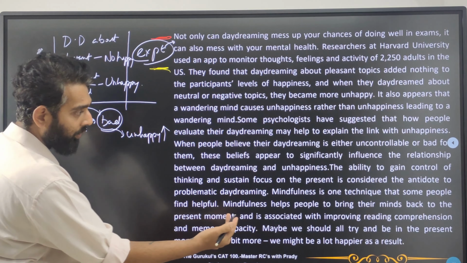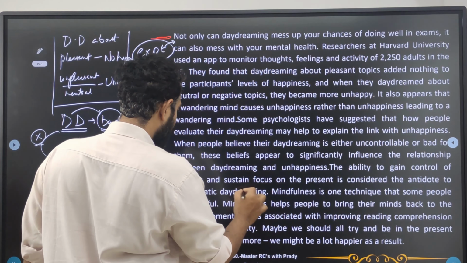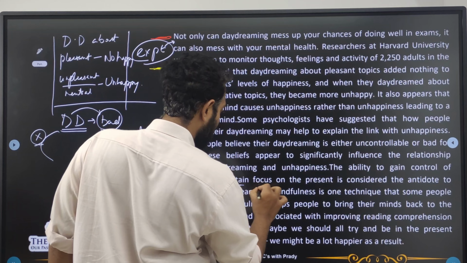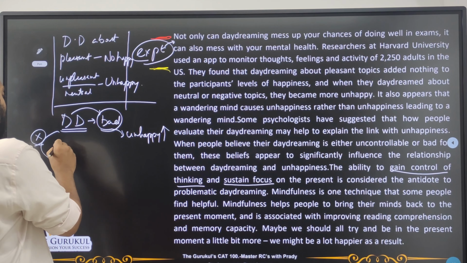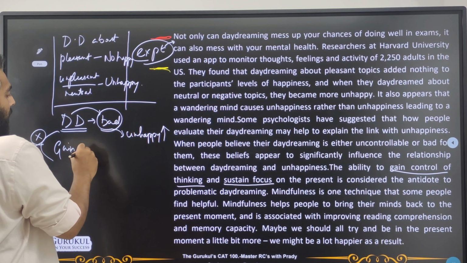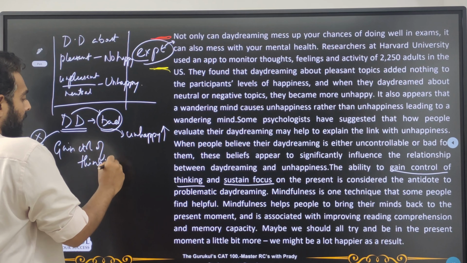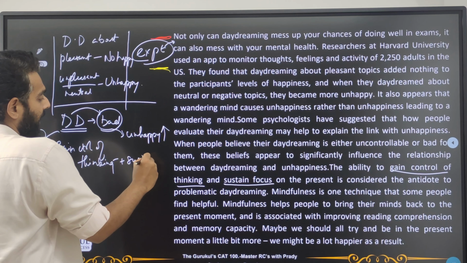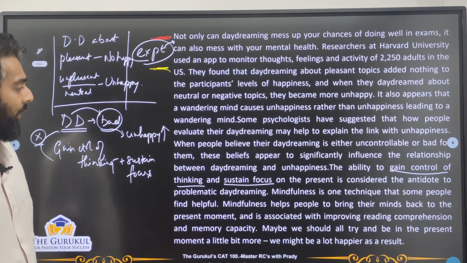The way is, here he has given, gain control of thinking plus sustain focus. So this is what we've got to do.